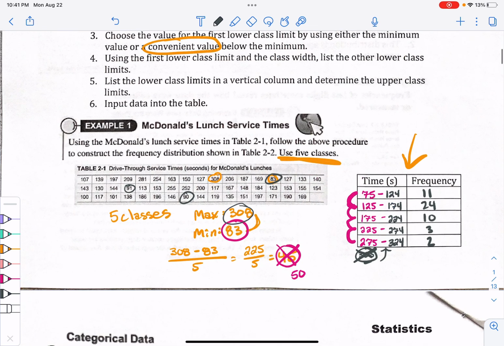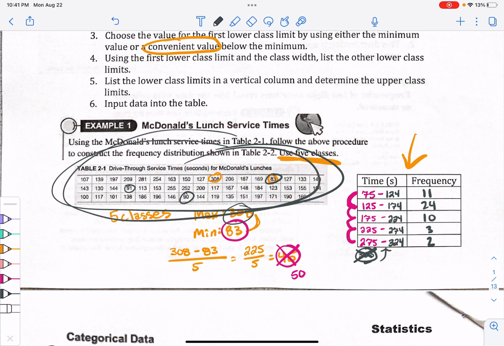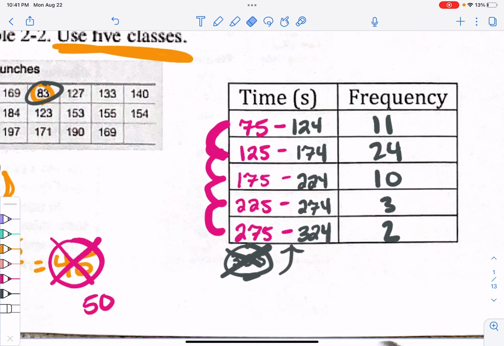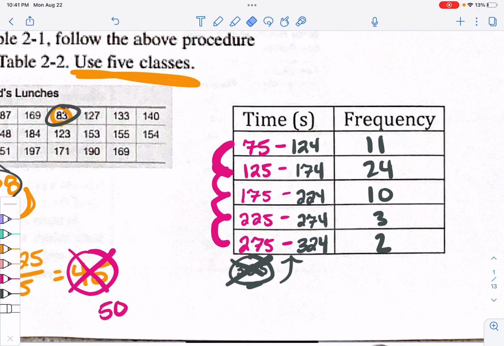So that means that there are 11 of these numbers that fit in that range, 24 of these numbers that fit in the second range, etc., right? And we can do that by tallying them and taking like 3 years to do it, which you'll have to do some of those on your homework assignment. Sorry, don't kill me, but there is that, okay? So those are the frequencies, how many were in each one.